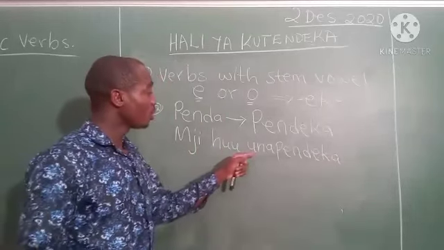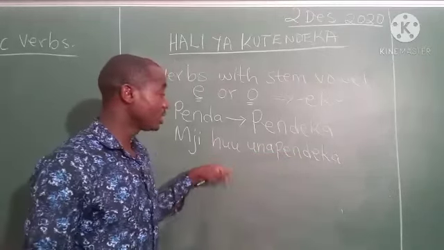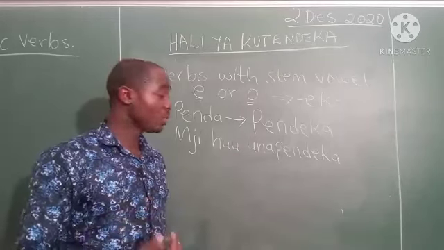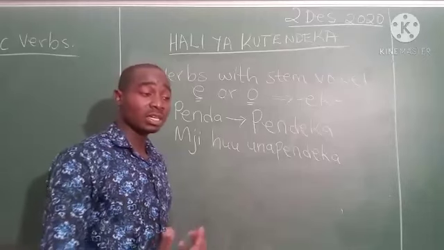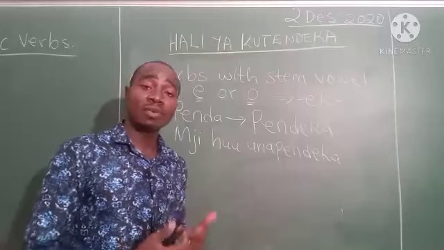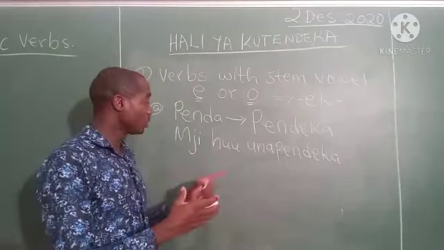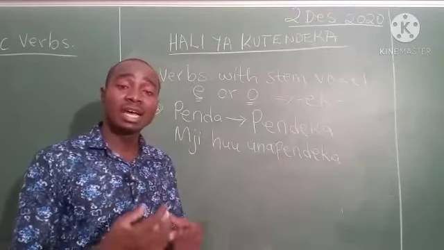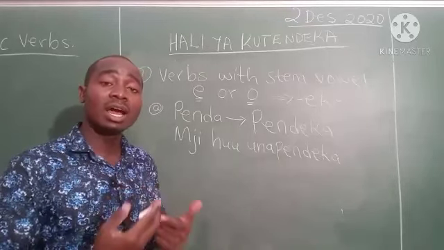Mji huu unapendeka. This statement is different from mji huu unapendeza. You see, unapendeza, pendeza is to attract; you are attractive. But unapendeka is it is lovable and you can love it. Mji, a city or town; huu, this. Unapendeka, it is attractive, or it is attractable, or it is lovable.